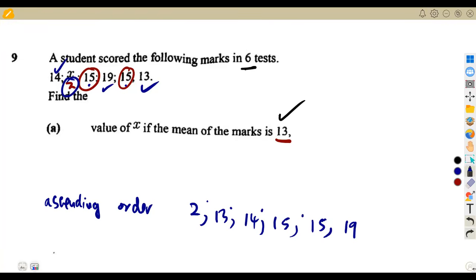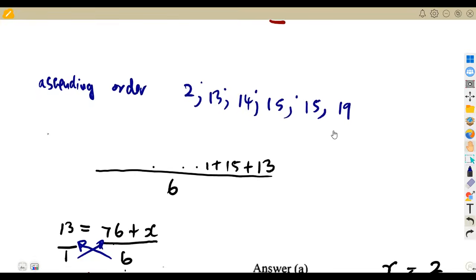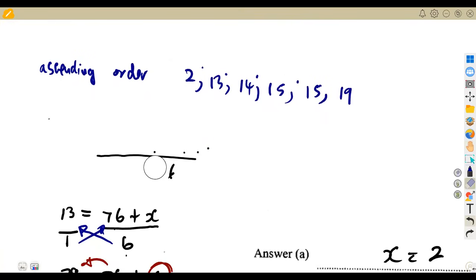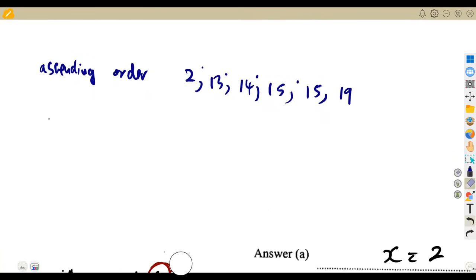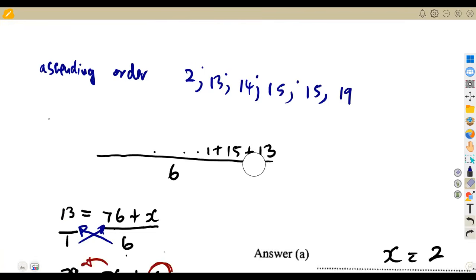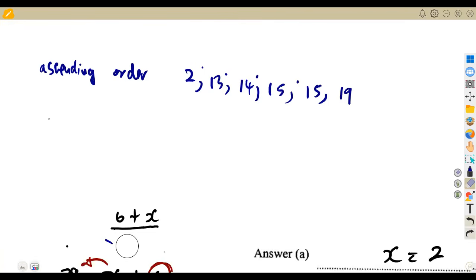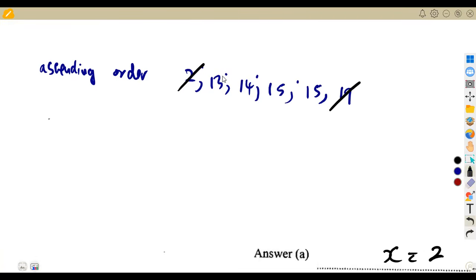So if we've got our numbers in order of size like this, the median is the middle term. Let us cancel our numbers: we've got 2 and 19, 13 and 15. The middle term is going to remain between the 2 numbers that are remaining, which is 14 and 15. So for the median, we add these 2 terms together and divide by 2.